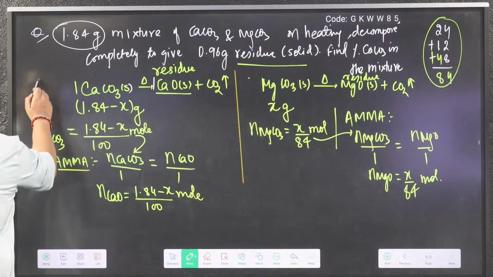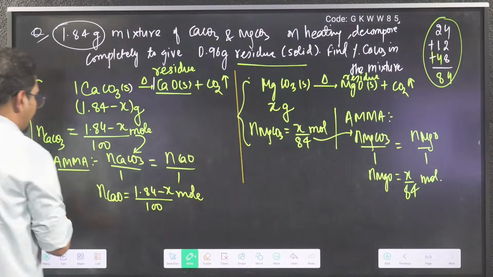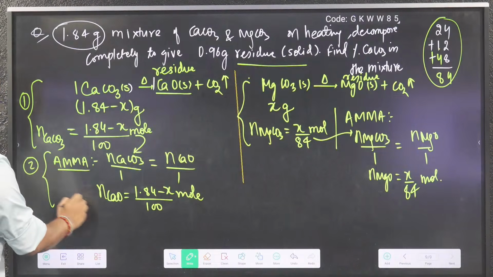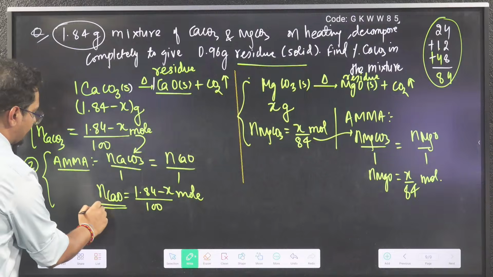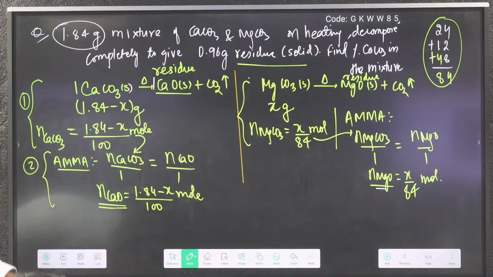Basically, I have done step number 1 up to here for both. Then step number 2, I applied and found the moles of CaO, which is a residue, and MgO, which is also residue. Up to here, does anyone have any problem right now? You need to tell me. Check with a cool mind. What did I do?